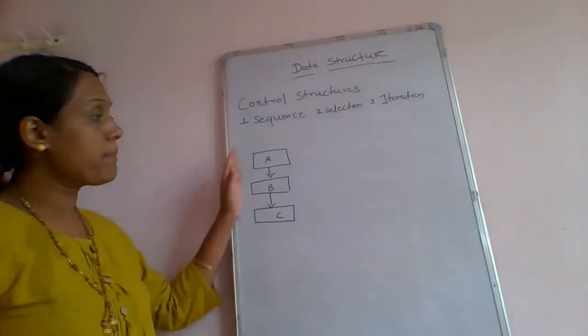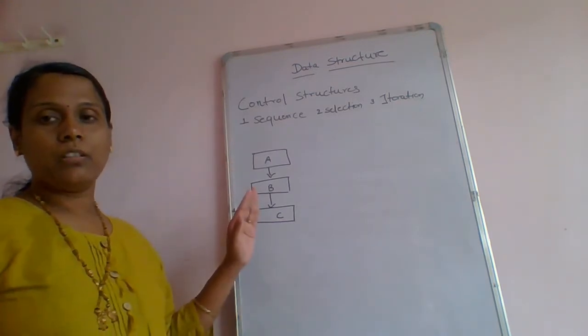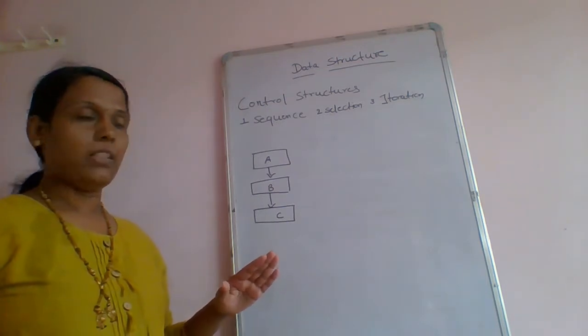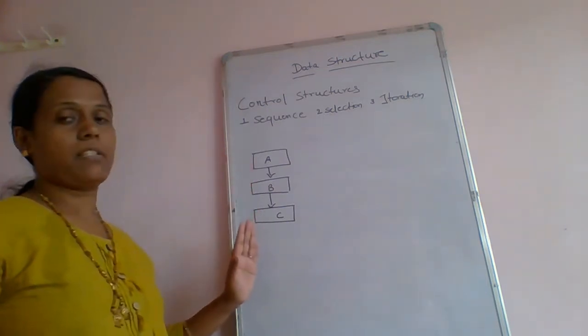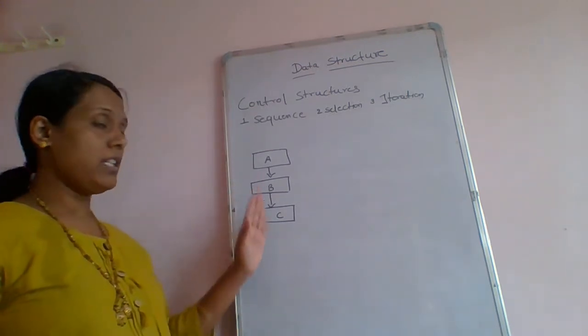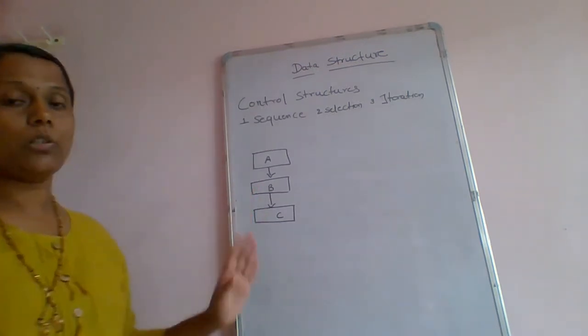Here we specify the sequence of the modules, which will execute first and which will execute after that. Execution of modules in a particular sequence is called a sequence logic.